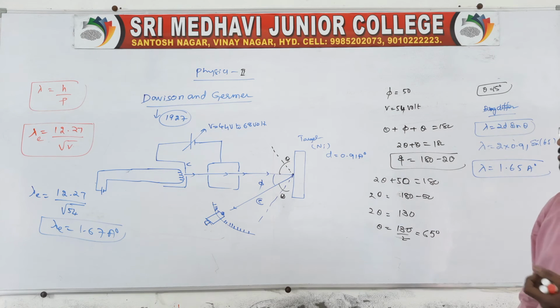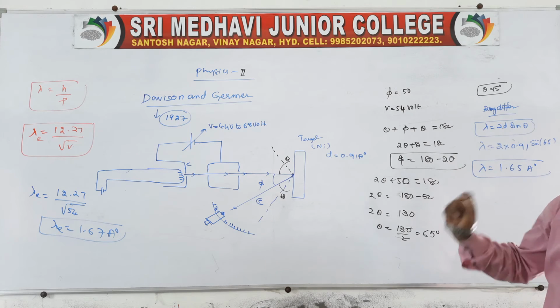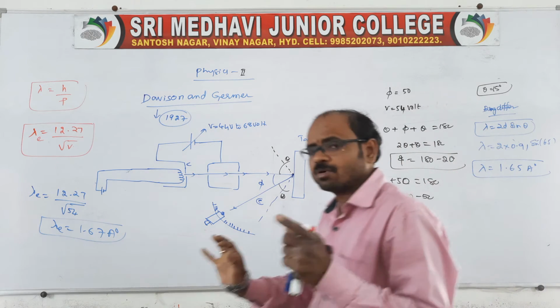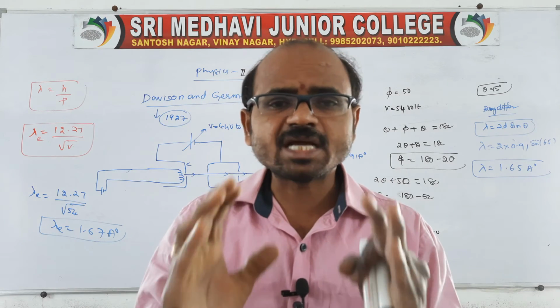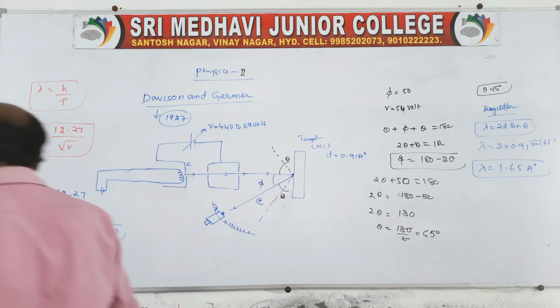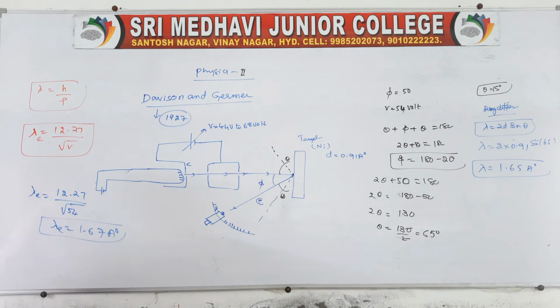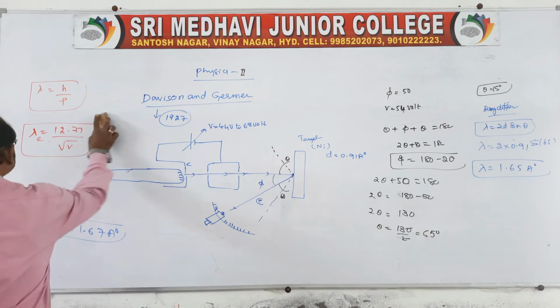Davisson and Germer. The Davisson and Germer experiment also concluded that the electron has a wavelength which is equal to the de Broglie wavelength. This is the conclusion given by Davisson and Germer. So, this is an experiment we can call the Davisson and Germer experiment. Clear? Right.